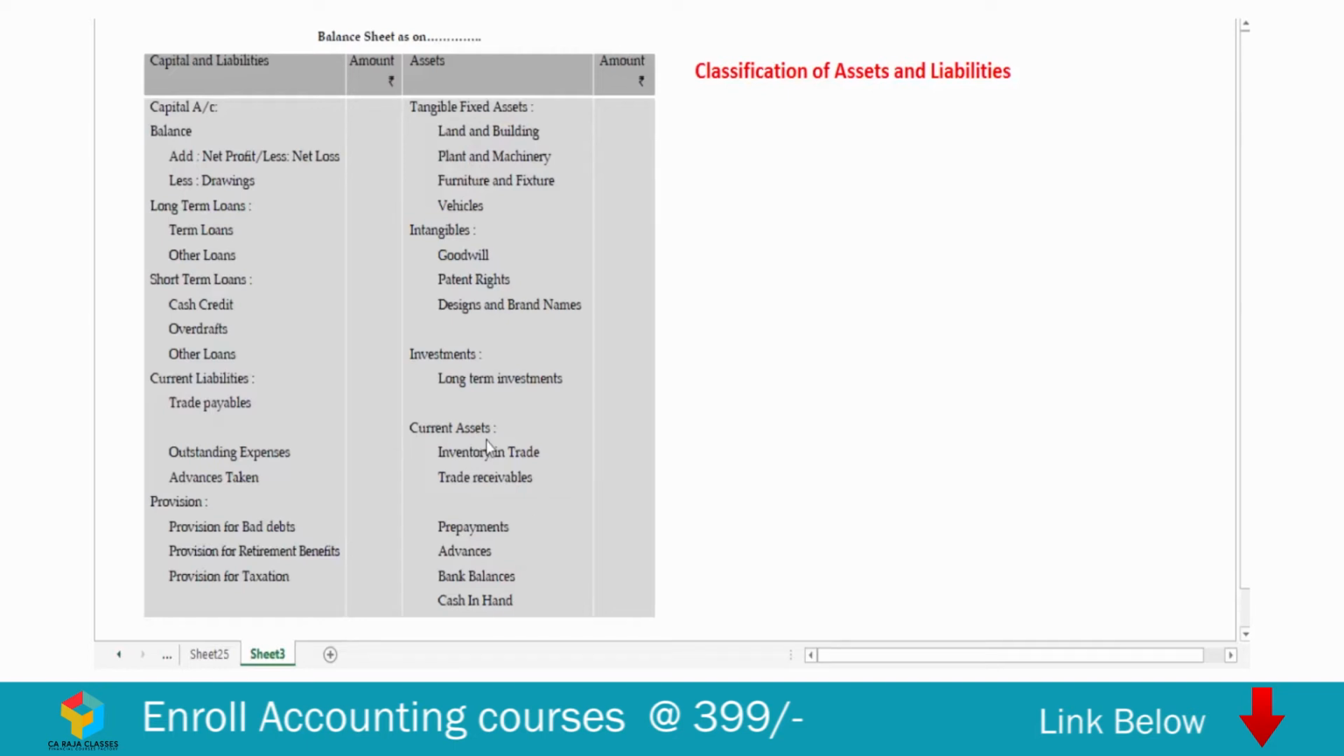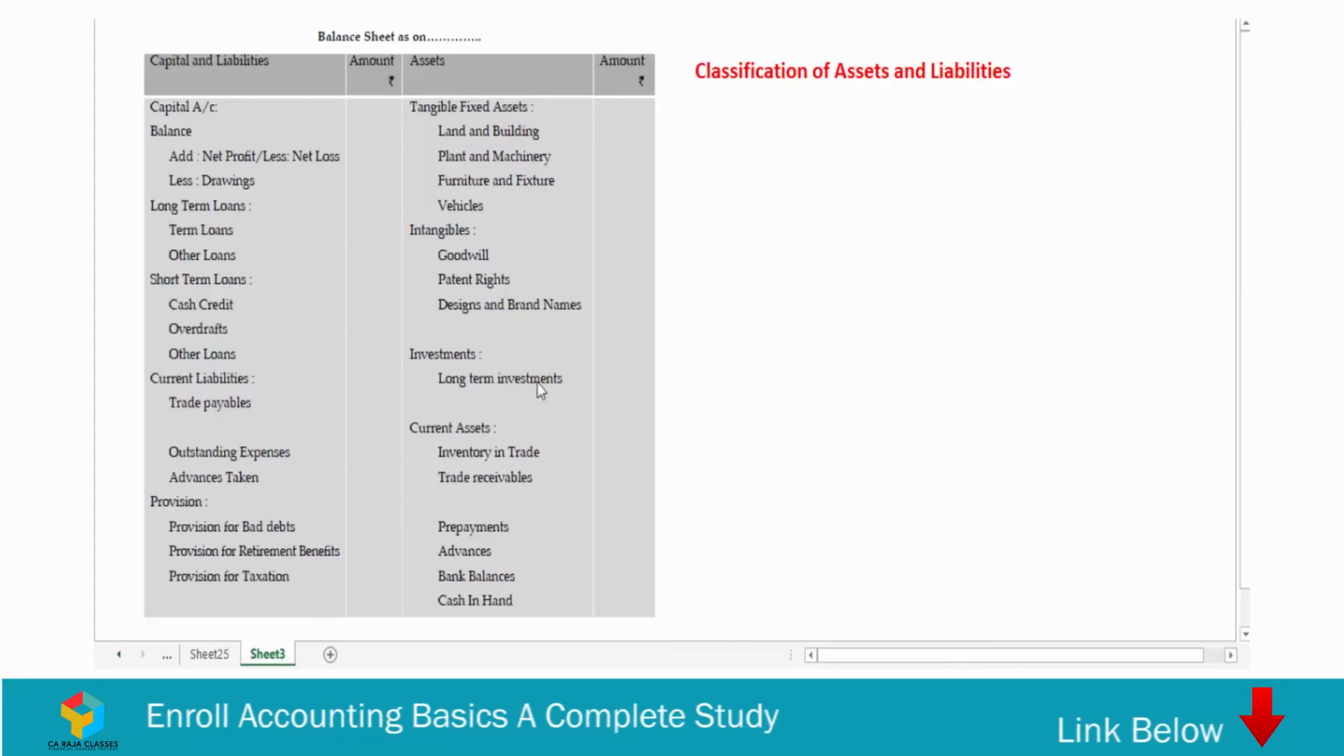It means there are other assets where we don't have intention to convert them into cash at the earliest, so they can be called as non-current assets. So we can have tangible fixed assets under non-current assets, we can have intangibles, we can have investments, especially the long-term investments. So the assets are basically classified into two. This category is current asset, whereas all the three put together can be classified under non-current assets.